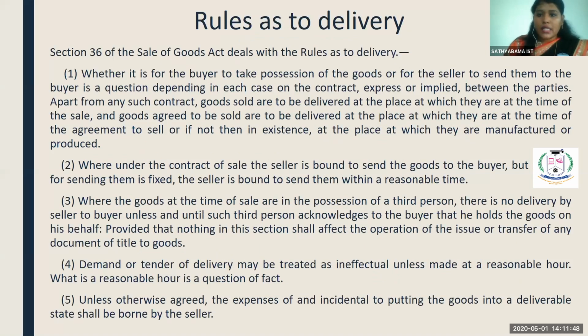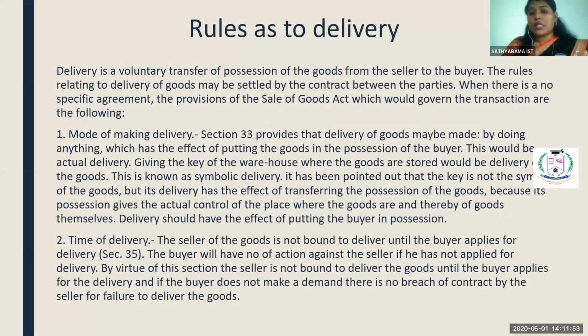So rules as to delivery: it is the duty of the seller to deliver the goods within the time stipulated by the purchaser. He has to deliver the goods at the proper place where the contract is agreed. In case the place is not decided, it is the duty of the seller to deliver the goods wherever the purchaser requests, or the purchaser can even take delivery from the manufacturing unit or from the place where the contract was entered into. Okay, so this is the rule as to delivery.